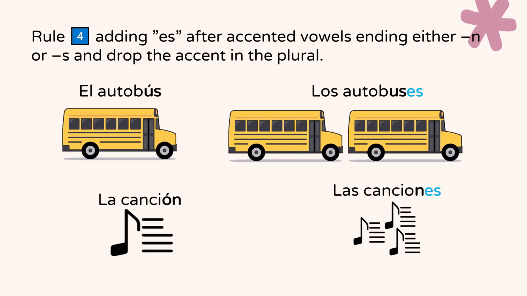Some words in Spanish have an accent mark, like el autobús. When they become plural, we add ES, but we also drop the accent. This helps the word keep the correct stress in Spanish. For example, el autobús, los autobuses. La canción, las canciones.